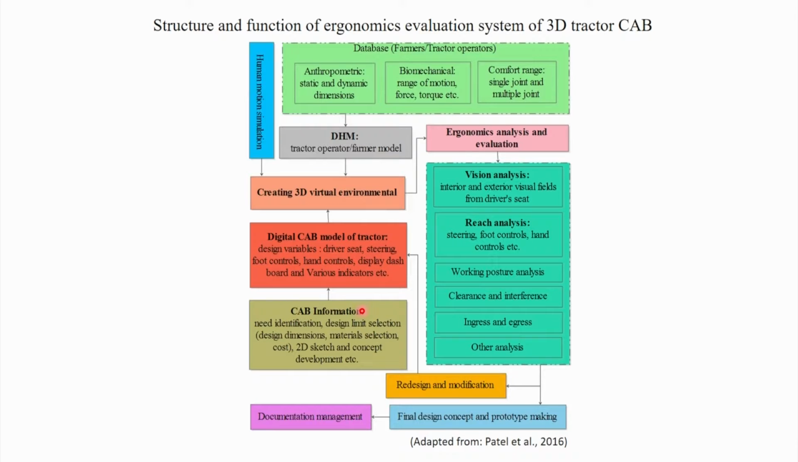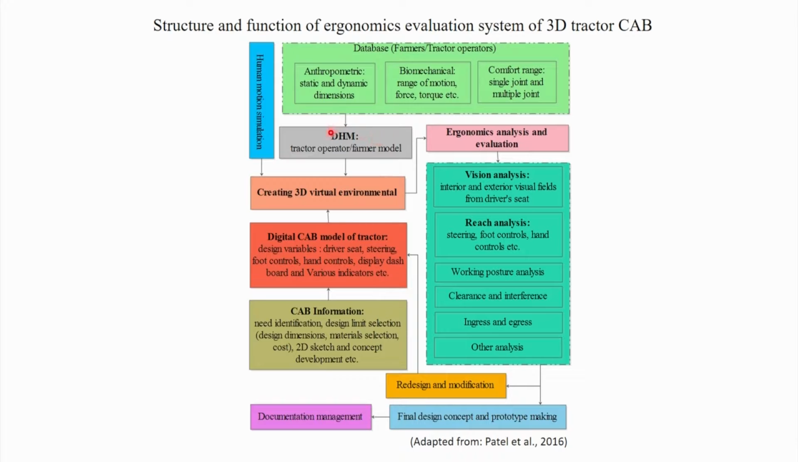For that purpose, first we start from this side. Cab information is required. Which are those information? Need identification, design limit selection, design dimension, material selection, cost, 2D sketches and concept development. While this information is with us, then we can go for digital cab model developing. Design variables, for example, driver seat, steering wheel, various controls, hand controls, display, dashboard. All these components are designed, then assembled, and ultimately we create the three-dimensional CAD model of the tractor cabin.